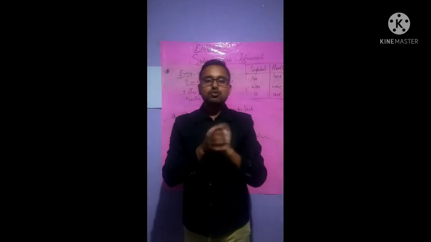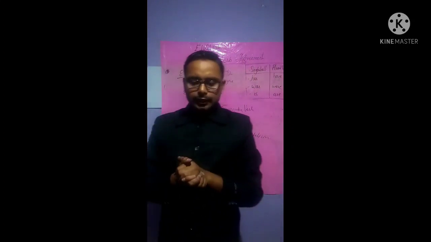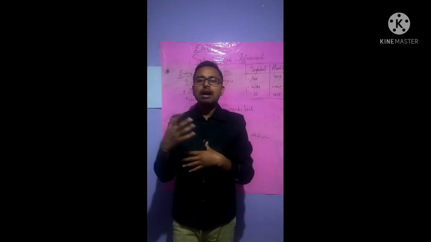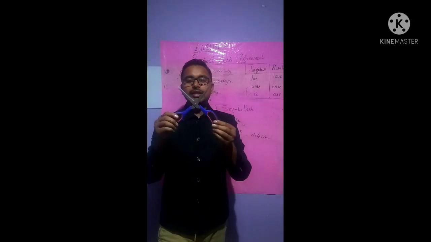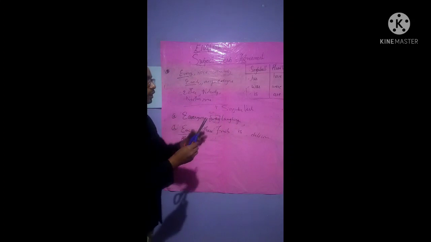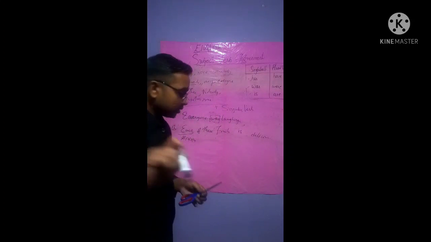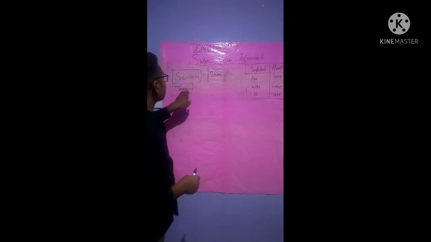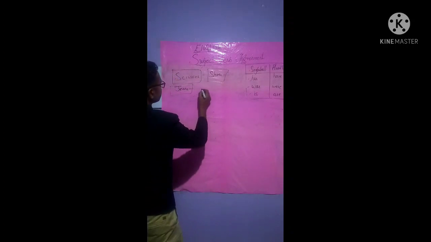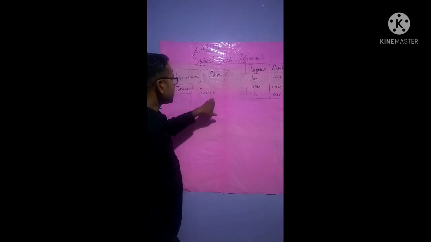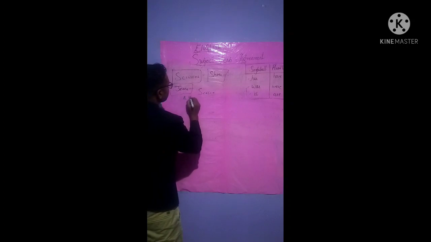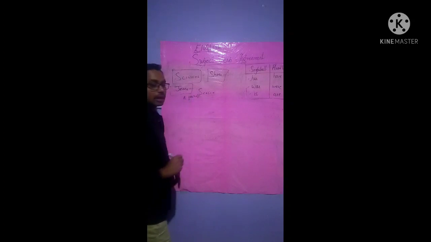Now I would like to ask you something which is very connected, isn't it? Now see, singular noun, singular verb, plural verb. Now see, this is a scissor, isn't it? This is a scissor. Now will you write this as a... all right, okay, wait, I have to rub it and I'll explain. Now I would like to explain that scissors, shoes and jeans. You will not see scissor, isn't it? S-C-I-S-S-O-R, isn't it? But if you see this, it will be written as a pair of scissors, isn't it?